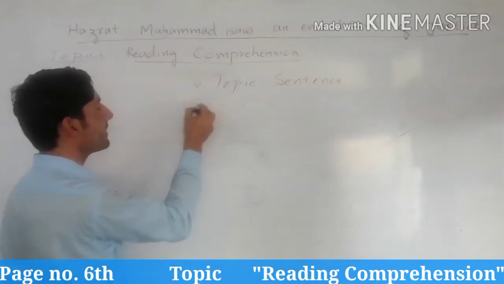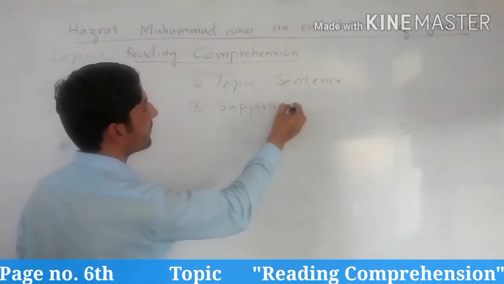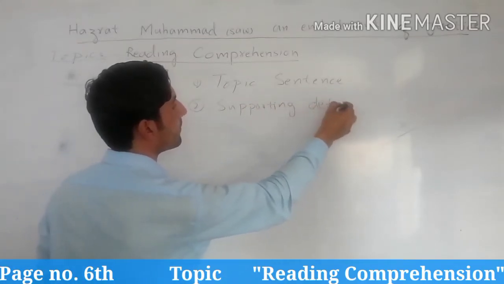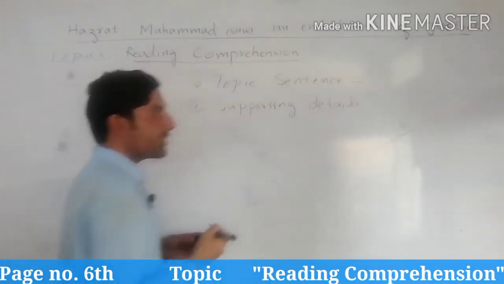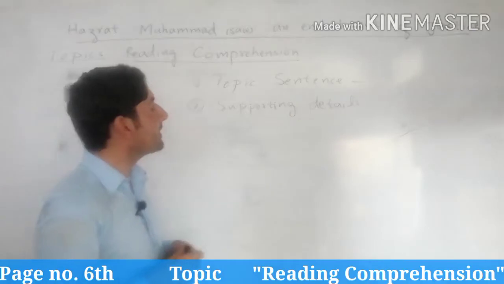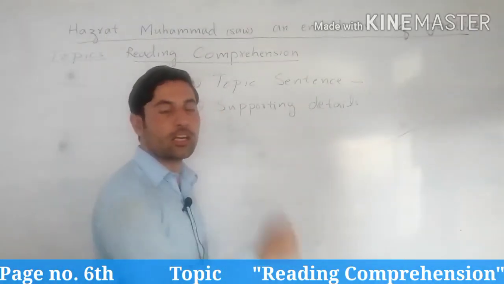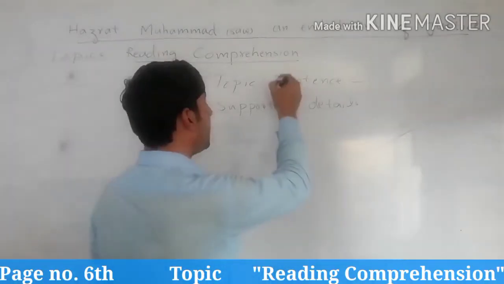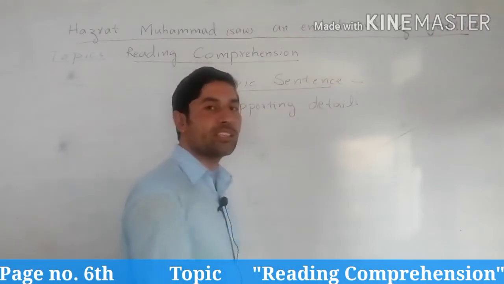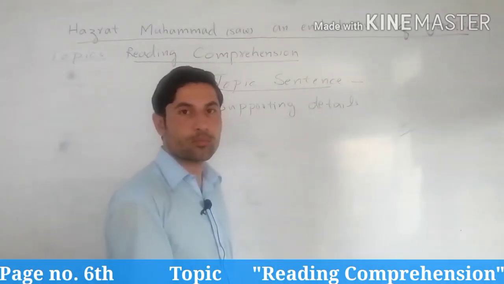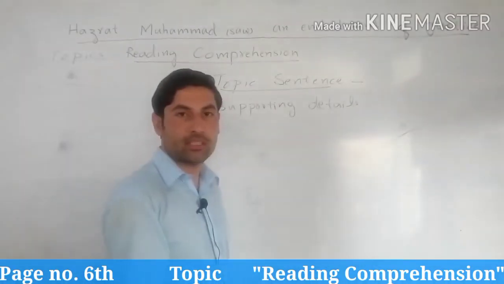The topic sentence is the most important sentence. Normally this sentence starts the paragraph. It is at the start of the paragraph, right? The topic sentence is the shortest summary of the paragraph. Right? It means the main point is discussed in the topic sentence.